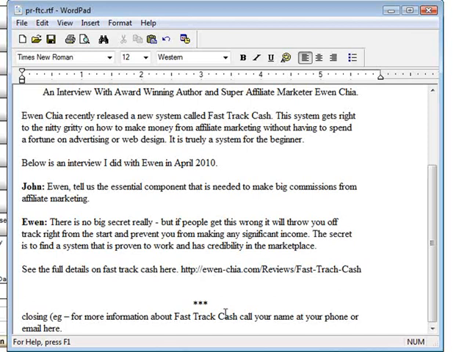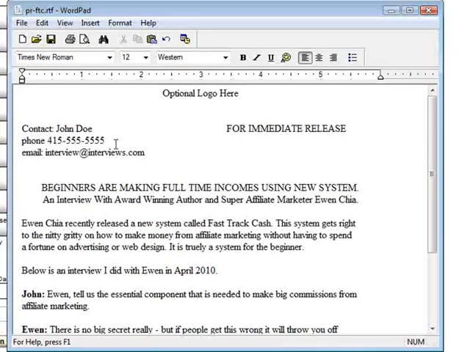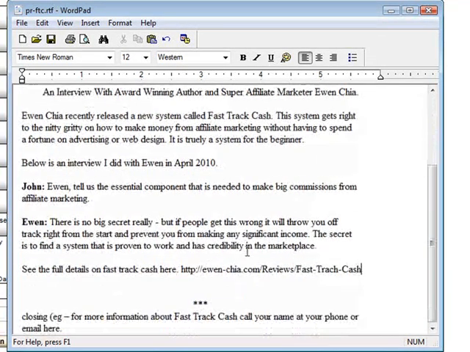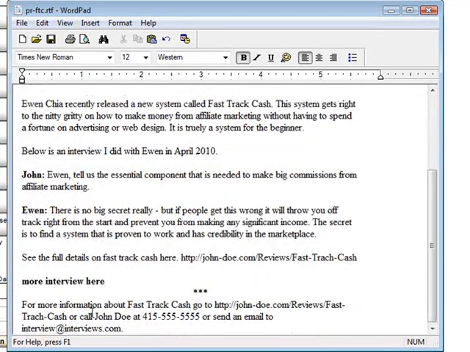Okay, and then down here, you want to put the closing in here. So just the closing text, which more or less combines what you have up here. Just some contact information. Okay, so more information about Fast Track Cash, go to... Okay, there is our website. And then we have our information to call or email as well. Okay, at this point, we have our press release written.